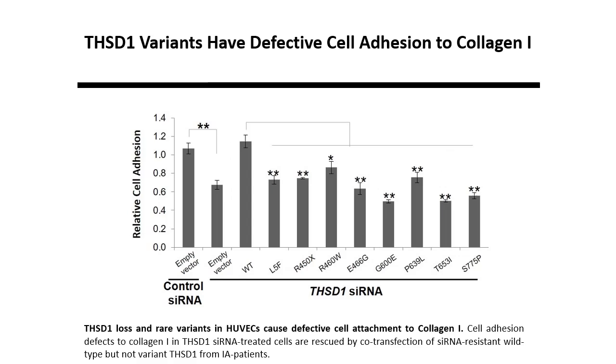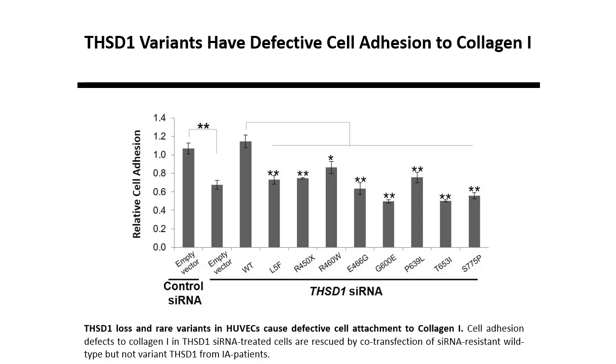Since our bioinformatic analysis showed that integrin signaling is defective upon THSD1 knockdown, we hypothesized that each THSD1 variant may lead to integrins having defective function. To test this idea, we interrogated the ability of human vascular endothelial cells to attach to plates coated with collagen 1, a binding partner for alpha-1 beta-1 or alpha-2 beta-1 integrin heterodimers.